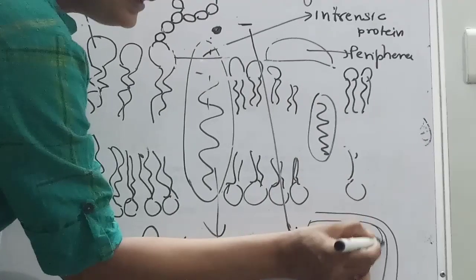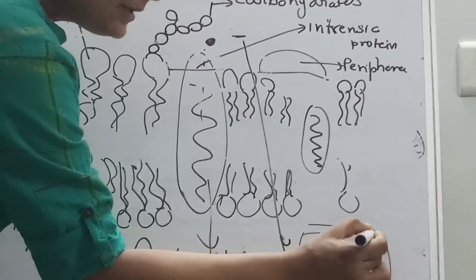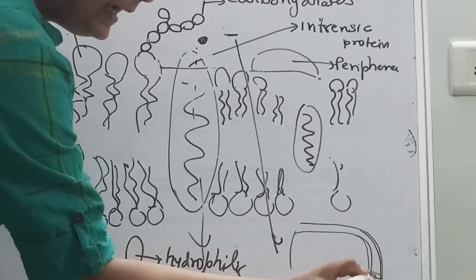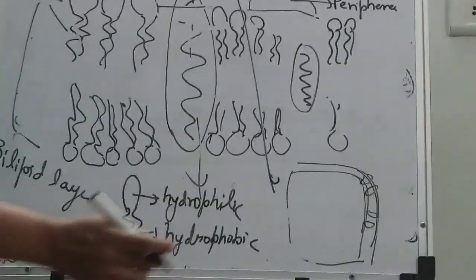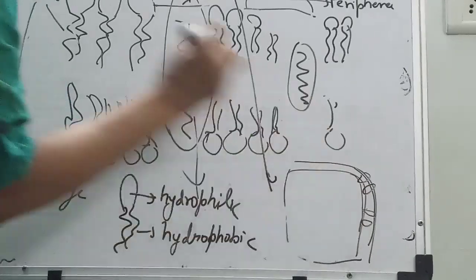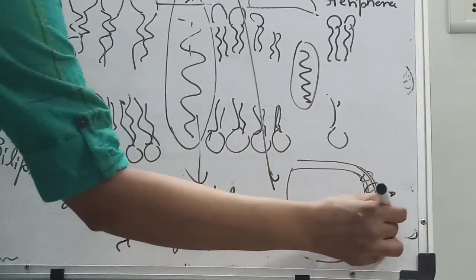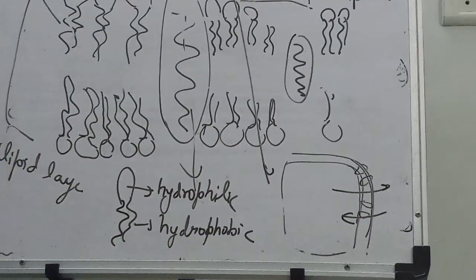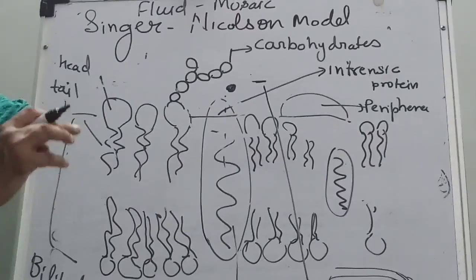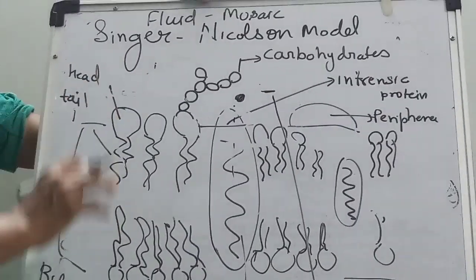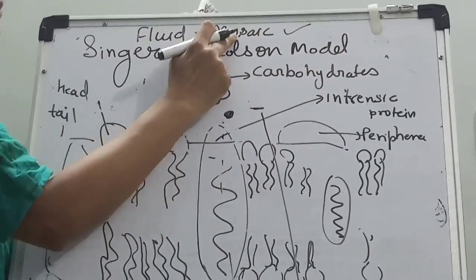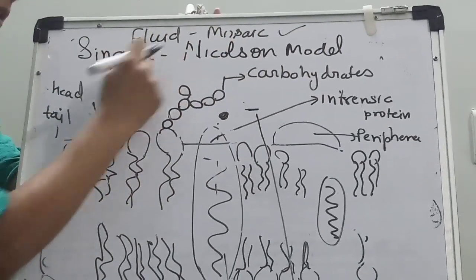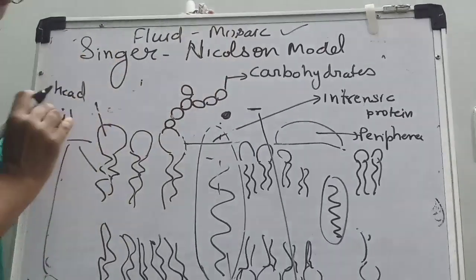Here is a lipid layer, this is the second lipid layer, and here are the proteins. This is how the exchange of material is explained very clearly. This is the more acceptable model, the fluid mosaic model given by Singer and Nicholson.